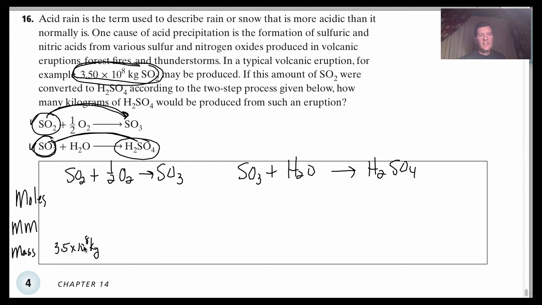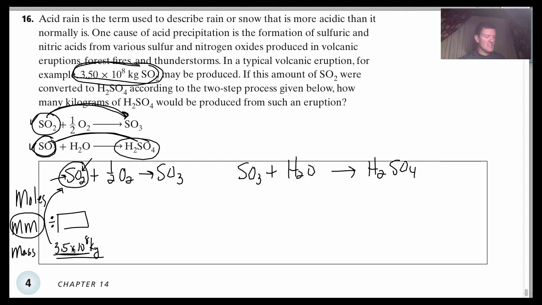You're going to have to take this mass and convert it into moles by dividing by the molar mass, okay, of SO2. You look on your periodic table, look for the molar mass of S, add it to 2 times the molar mass of oxygen. That's going to go here, and you're going to divide by that number. You're going to divide by the molar mass.